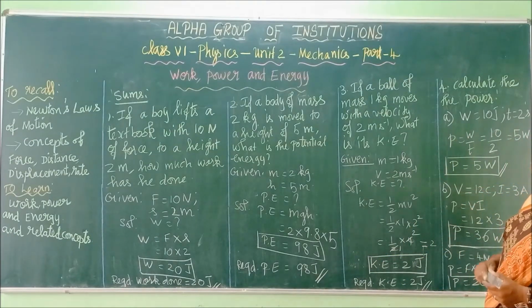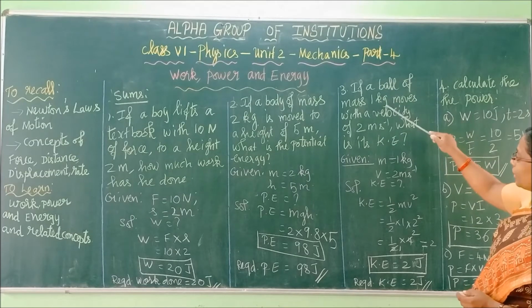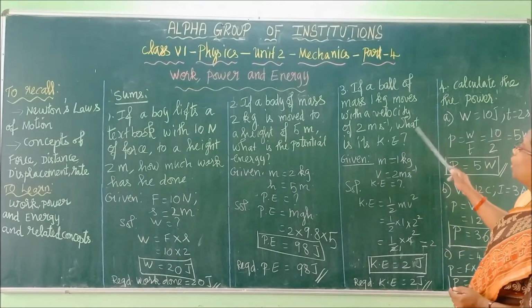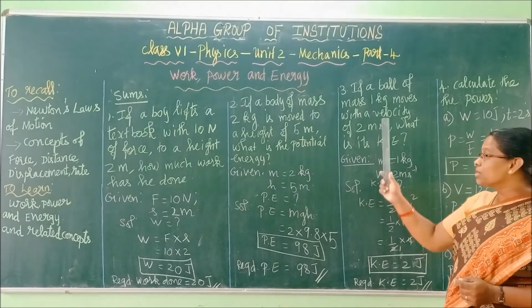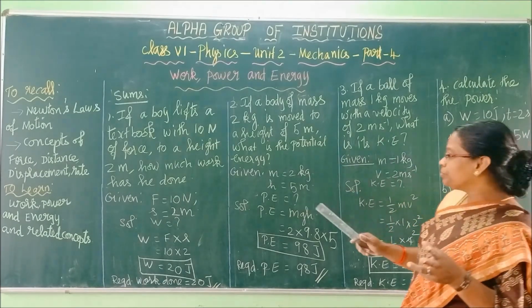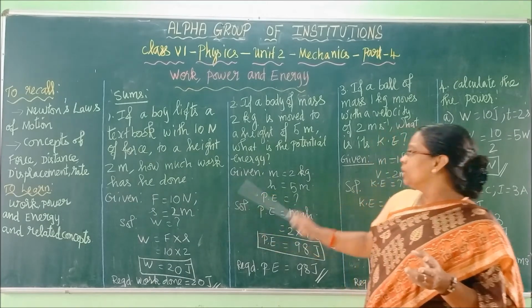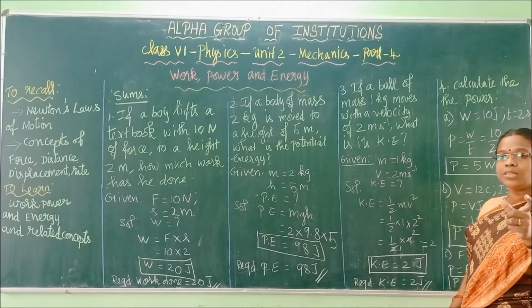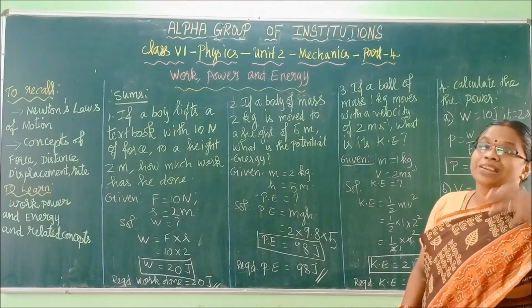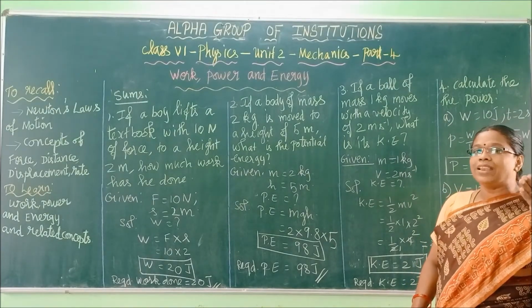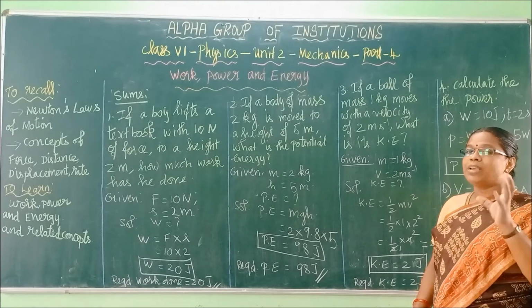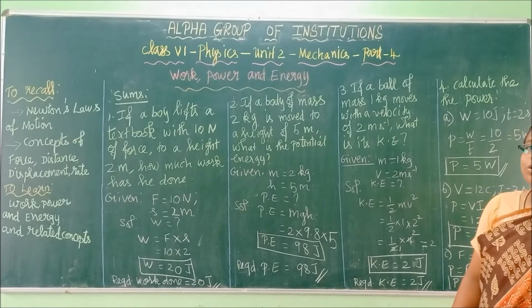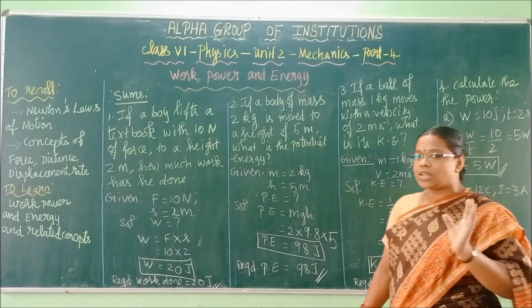Now third sum, if a ball of mass 1 kilogram moves with a velocity of 2 meter per second, what is its kinetic energy? See, very simple numbers. This sum is in the book, and the other sums I have given with very simple numbers for you to practice initially. So don't get any ideas that you will get the same easy numbers in your exams. Numbers will be changed, though the pattern of the sum is the same.